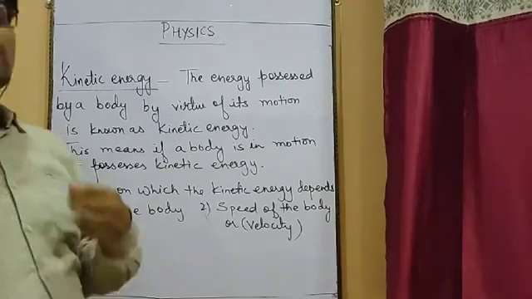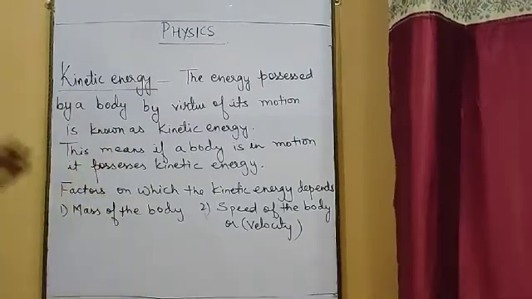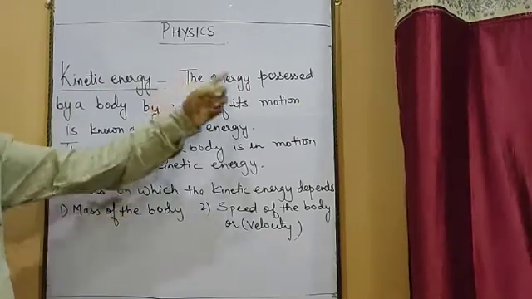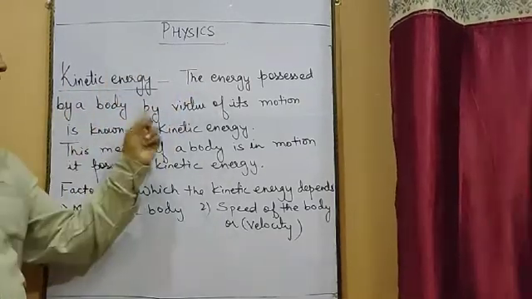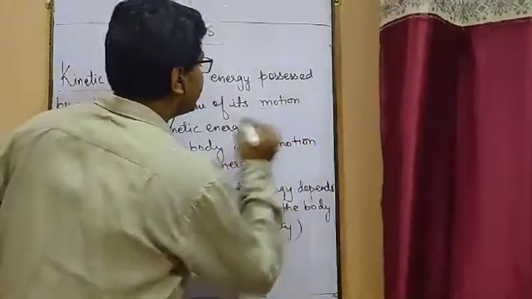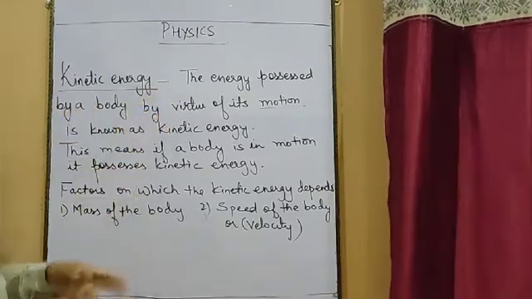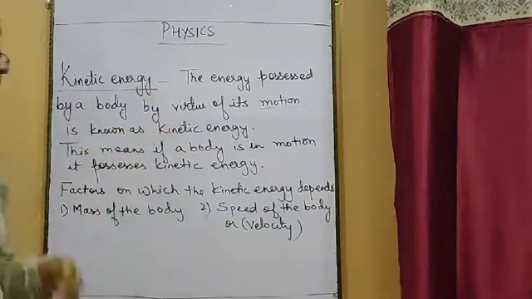Now since we know potential energy, let us talk about kinetic energy. So what is kinetic energy? The energy possessed by a body by virtue of its motion. So the energy possessed by a body by virtue of its motion is known as kinetic energy.